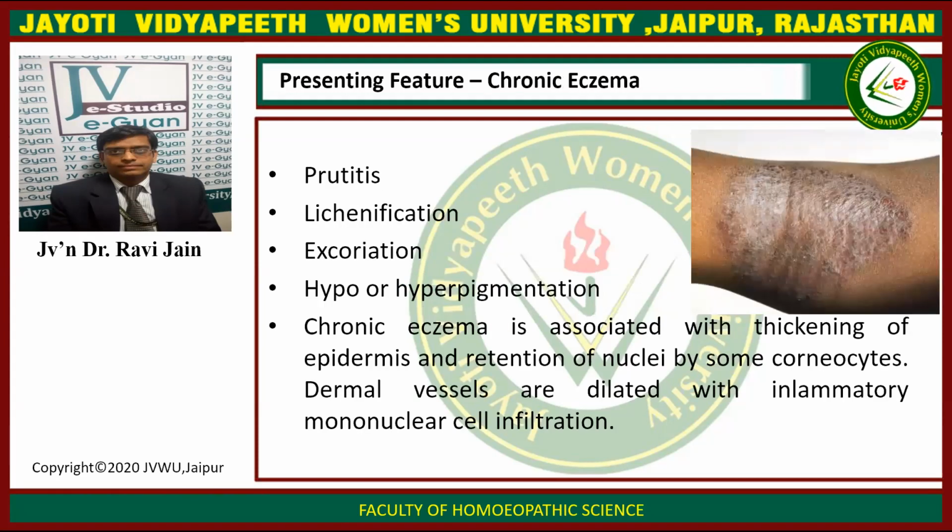Now we come to the chronic eczema. What are the various presenting features in cases of chronic eczema? You can see in the picture, it is a long-standing case of chronic eczema. There will be pruritus. There will be lichenification, which can be observed in this picture. This terminology we have already discussed in the last lecture. Due to extreme itching, there will be excoriation. There will be hypo or hyperpigmentation of the skin.